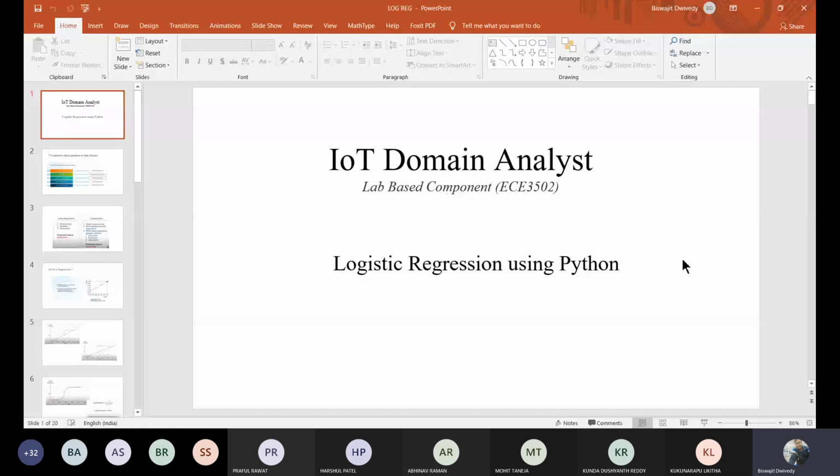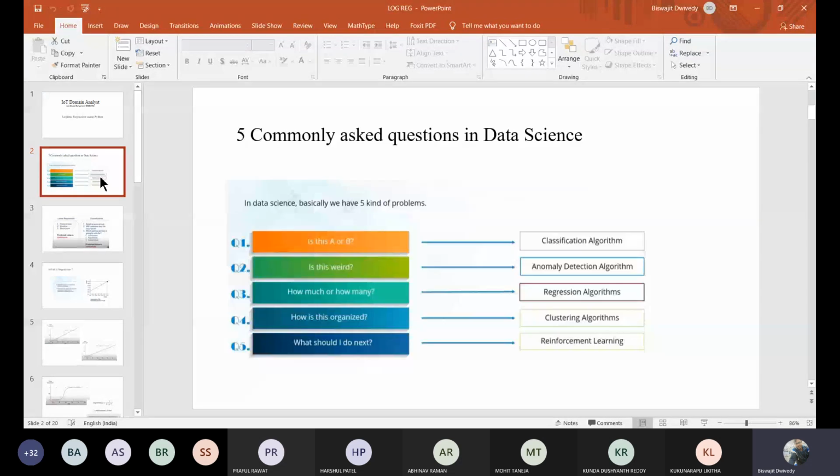So let me quickly remind you of the things we have discussed till now and some of the basic things. First, commonly asked questions in data science. These are the five types of commonly asked questions. First is, is this A or B? These types of questions come under your classification algorithm, whether this is A or B, yes or no type, zero or one type.